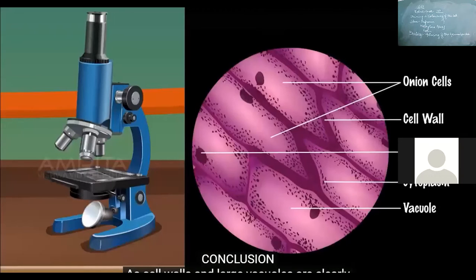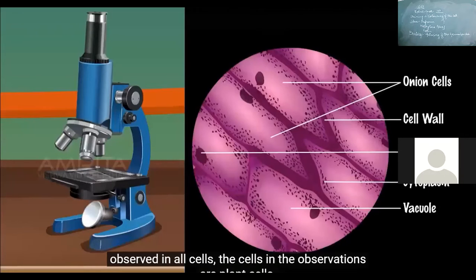Conclusion. All cell walls and large vacuoles are clearly observed in all cells, and the cells in the observations are plant cells.